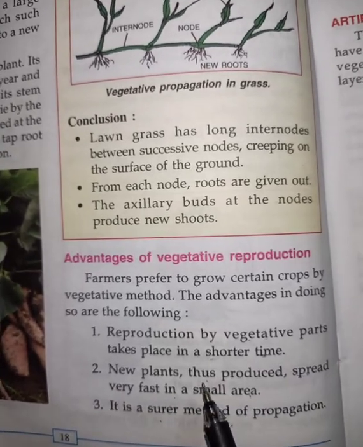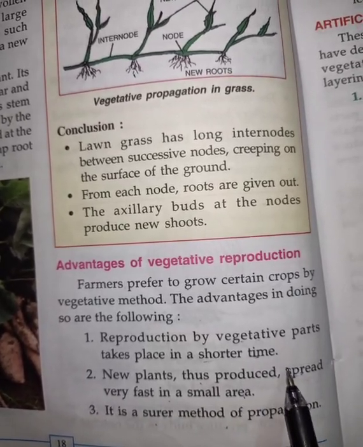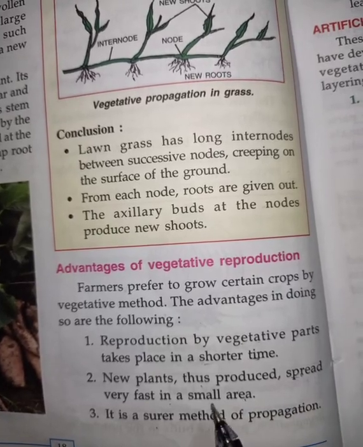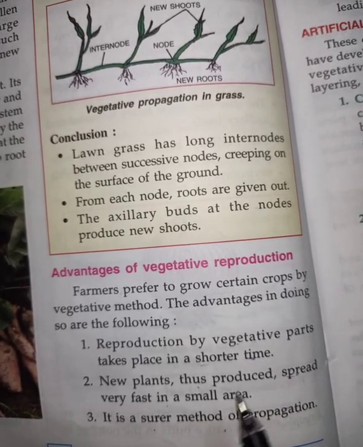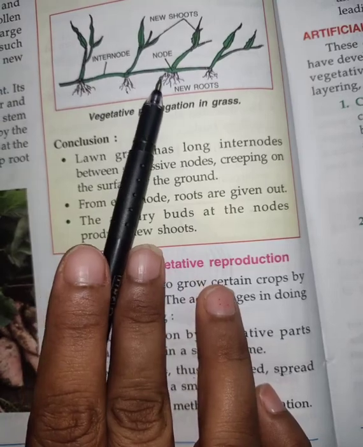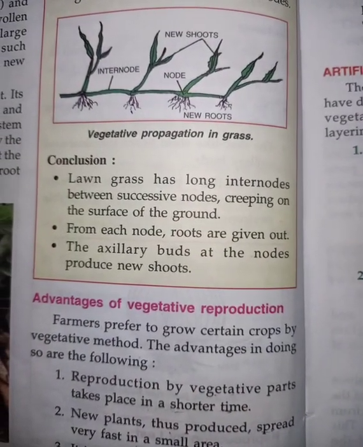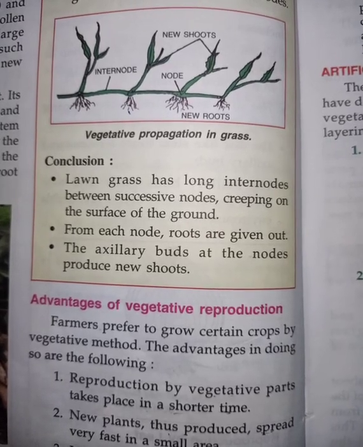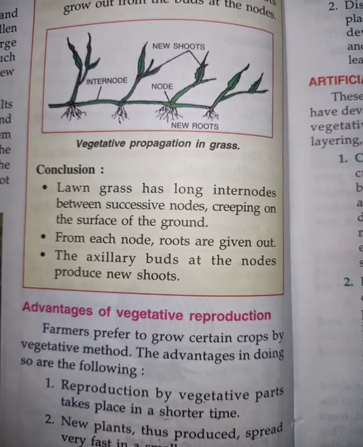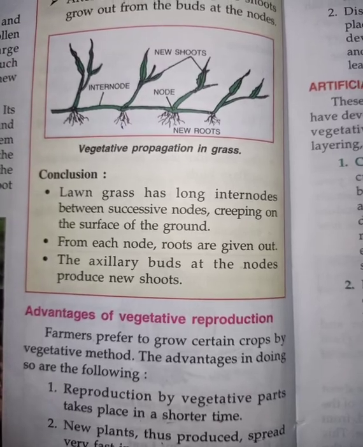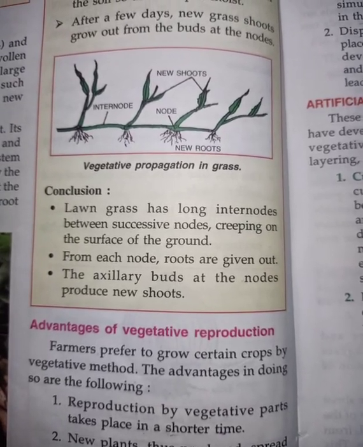So the plant is able to grow in a shorter period of time. Secondly, as you can see in the picture, the plant is able to spread very fast in a small area. It doesn't require a large area, so vegetative reproduction is very important.